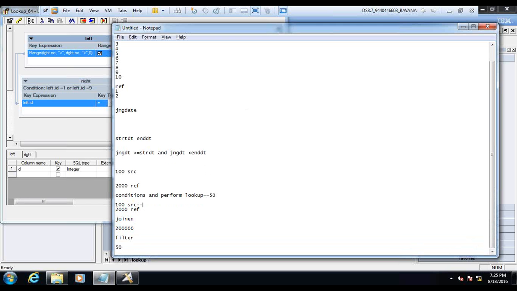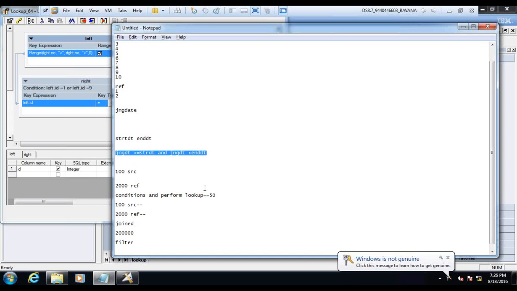So one thing is, you can keep the joining conditions on the dates if it is in the single source. If both the tables are in a single source, you can do this join and perform it in a single stage. Using this is one different stage and this is one different stage. Now, if you want to do the join based on these conditions, you keep one single Oracle connector stage, join these two tables and apply this joining condition. Then you will get one single output with the 50 records.